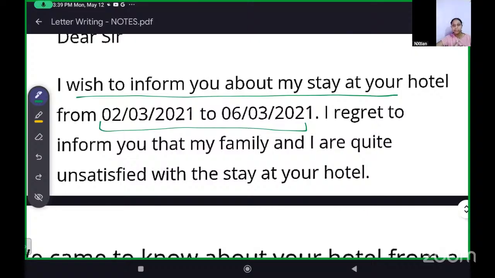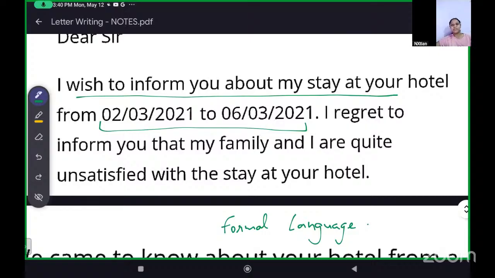Then please write in formal language. Formal language, even when you're saying something negative. Even if the feedback is negative, you use formal language. You cannot say that it was the worst stay we ever had at your hotel. Don't write that in the letter.